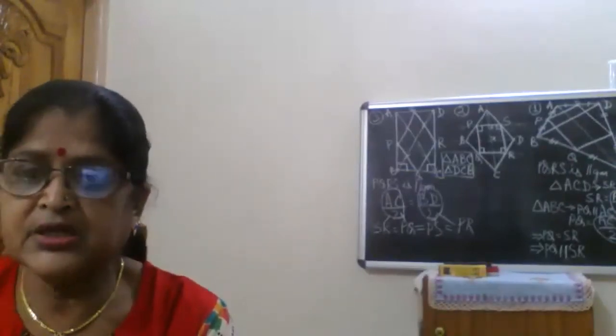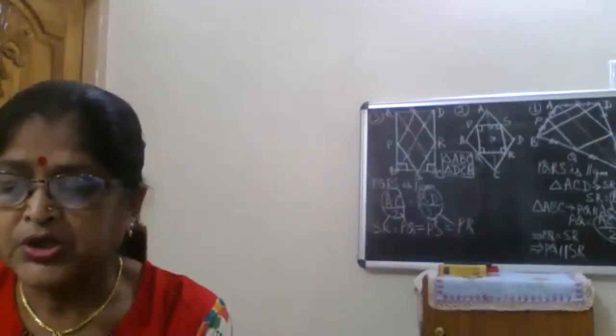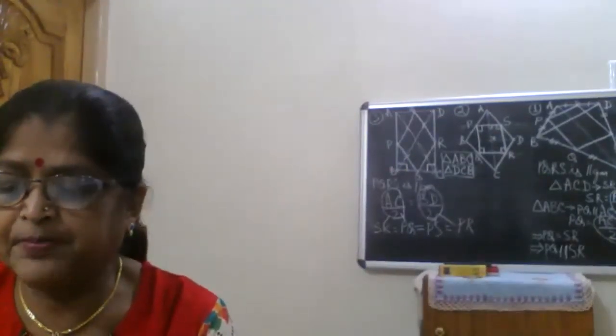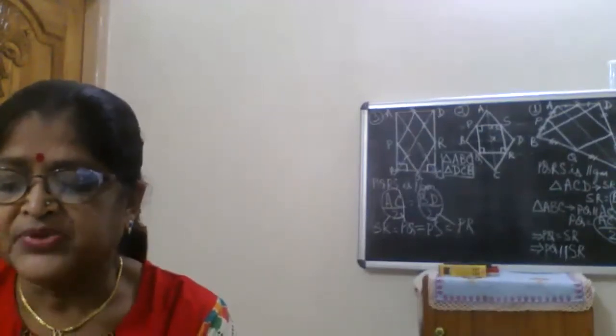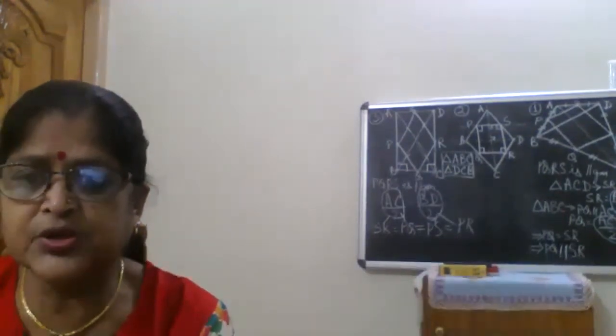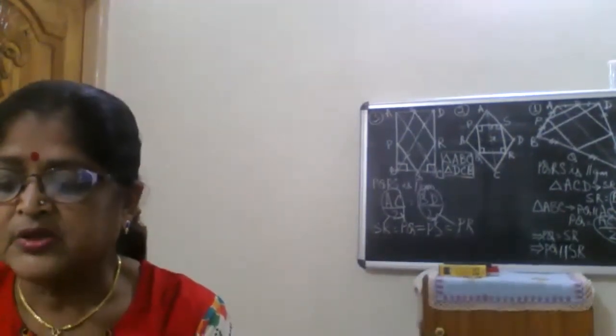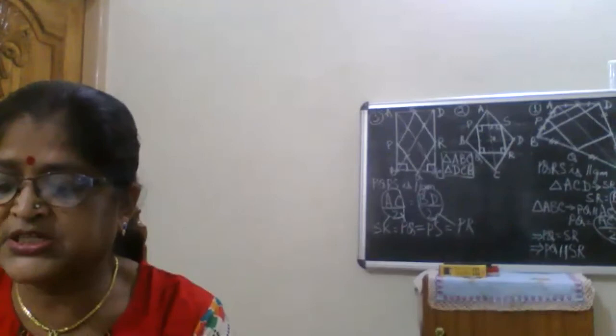According to the 8.10 theorem, if I draw through one midpoint a parallel line to another side, it divides the third side into 2 equal parts. This is your 8.10 theorem. That means the line which is drawn parallel to AB is bisecting BD.